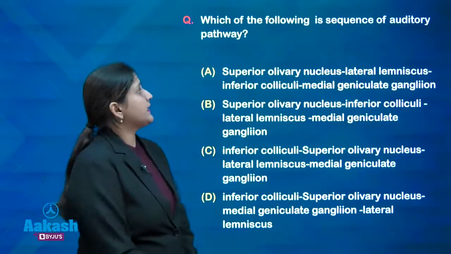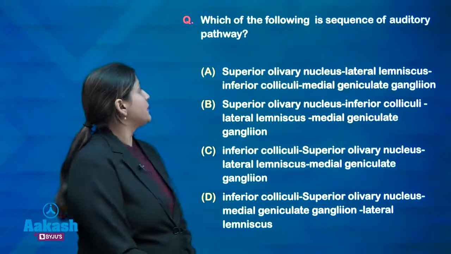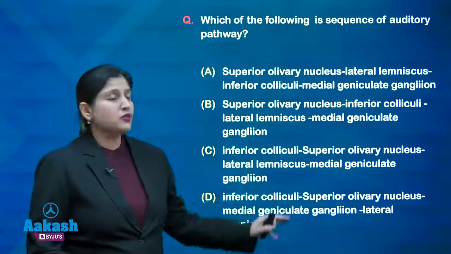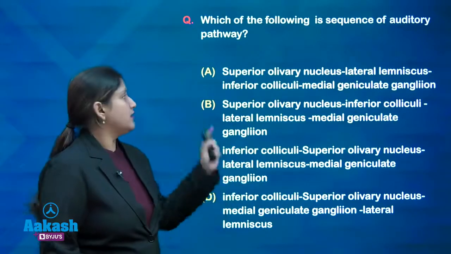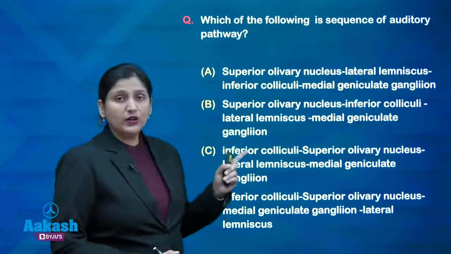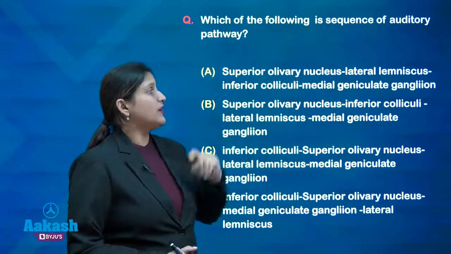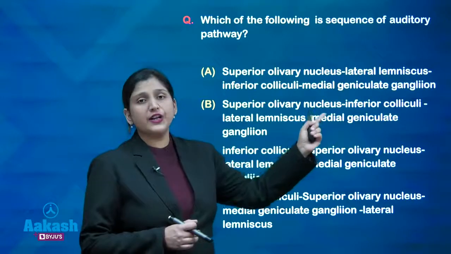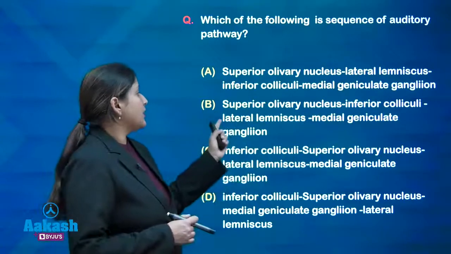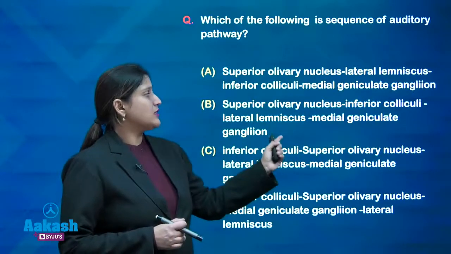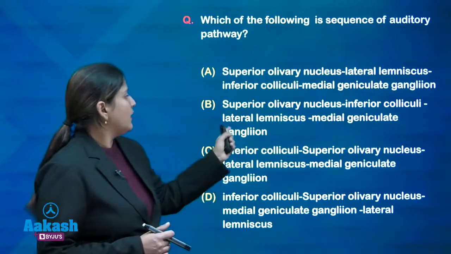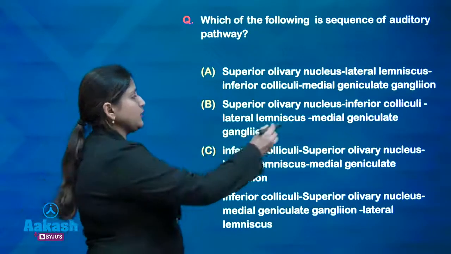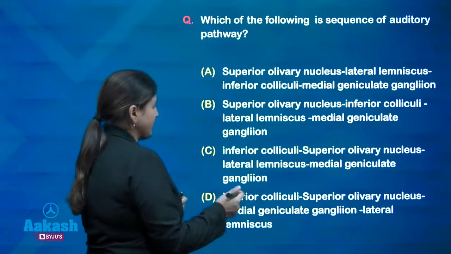Which of the following is the sequence of the auditory pathway? This looks like a complicated question. Superior olivary nucleus, going to the lateral lemniscus, going to the inferior colliculi, going to the medial geniculate ganglion. The next option is superior olivary nucleus, going to the inferior colliculi, going to the lateral lemniscus and going to the medial geniculate.